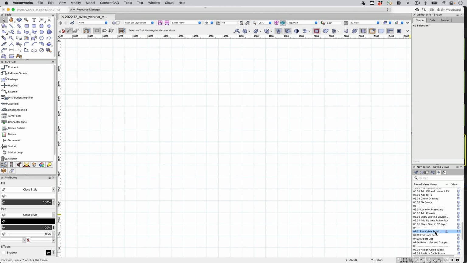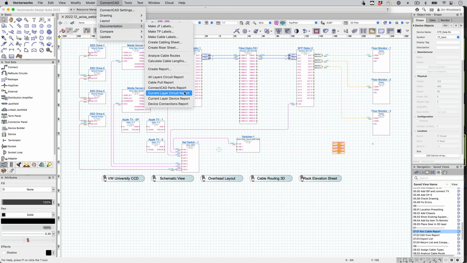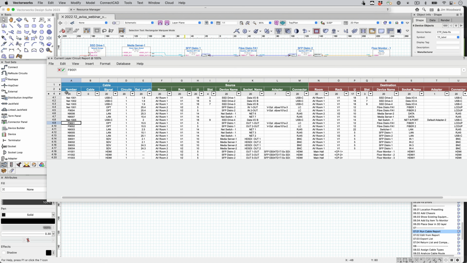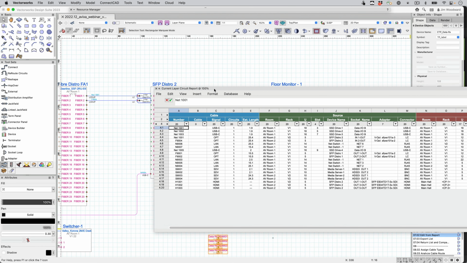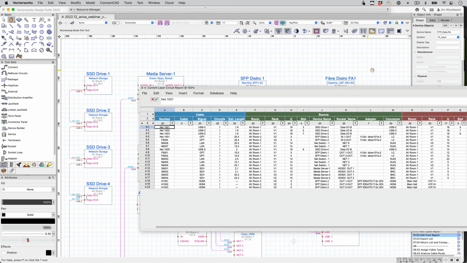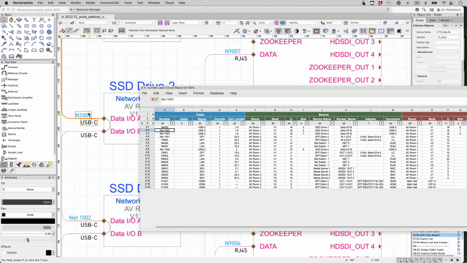Now it's time to generate some reports. Let's start off from the schematic layer, let's go to documentation and create a circuit report. There's some nice new predefined reports. Let's start off and we'll show you how we can edit directly from the list. Let's go over, we'll find net 1001. We could go in and call this N2002. You'll see it updates the drawing.